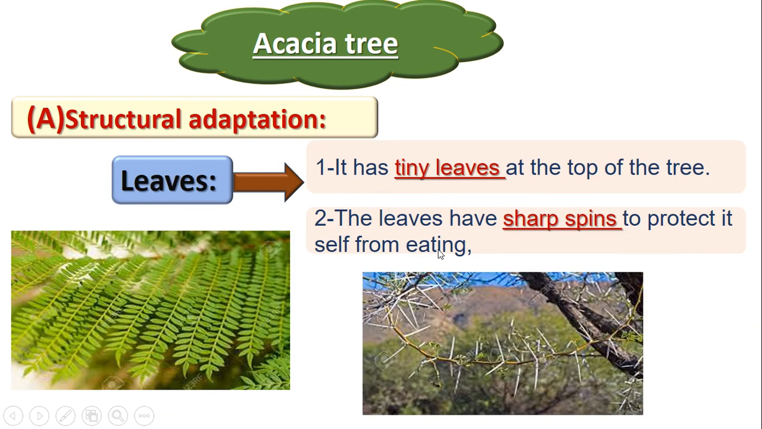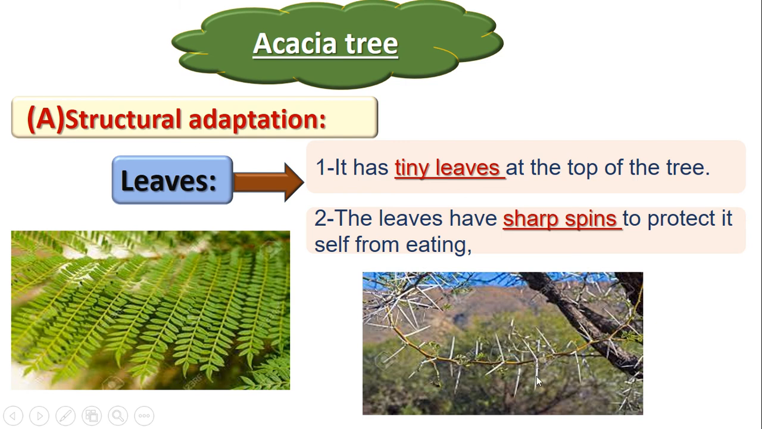Excellent. Okay, what about the leaves of the acacia tree? The leaves of the acacia tree are tiny, on the top of the tree. What is the meaning of tiny? They are very small. Look at this picture. They are very tiny leaves. Okay, and also it has sharp spines.